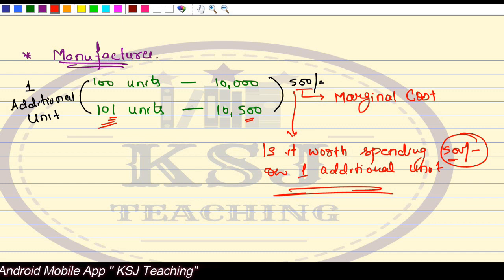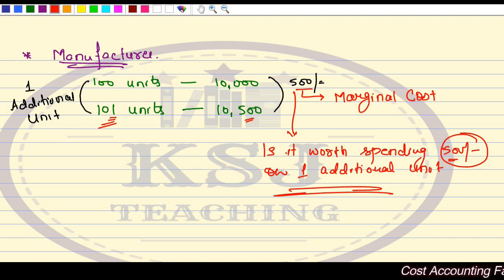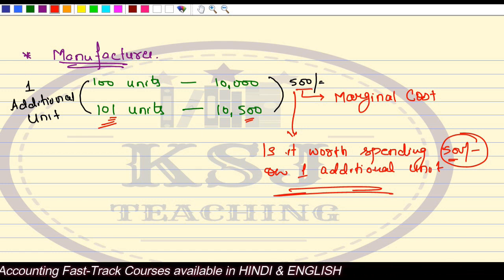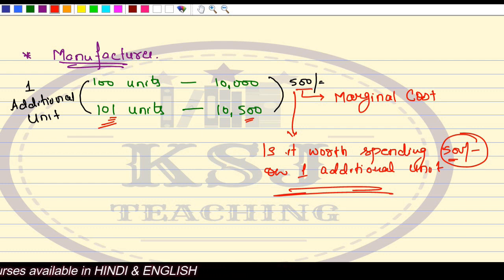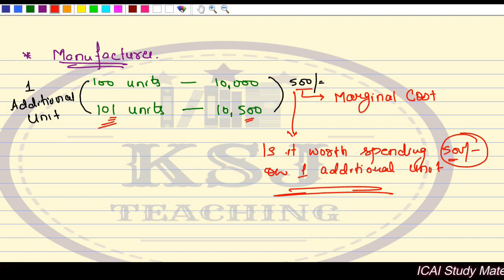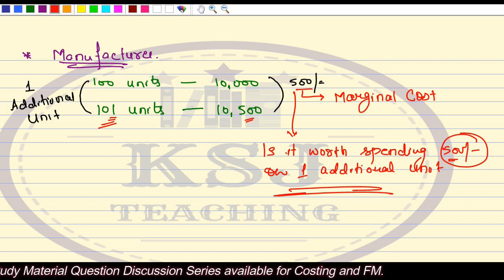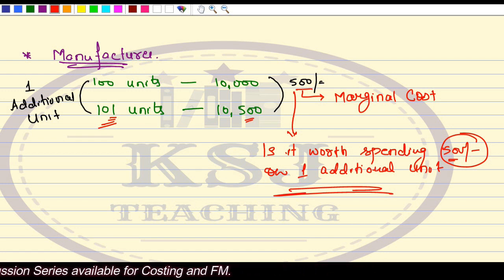Right? So that is why, to know how much quantity or number of units should be manufactured, whether we should manufacture one extra unit or not, for this purpose the marginal costing technique is being used in businesses, right? Because every unit will have some extra cost, and if we are not able to sell that unit, that means the cost will go from our pocket only.